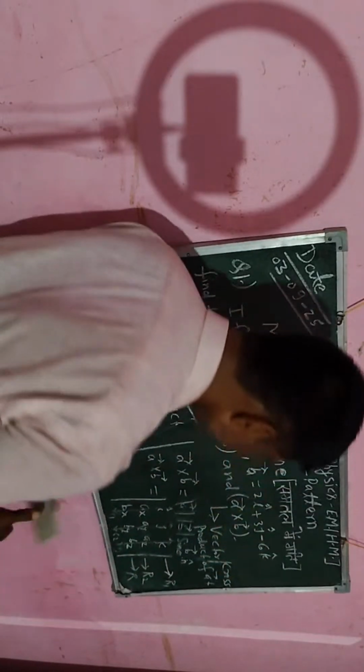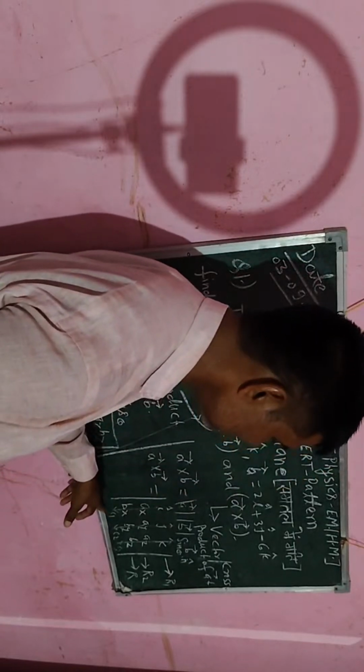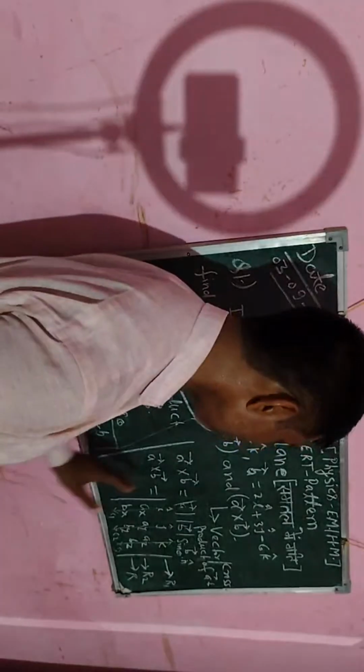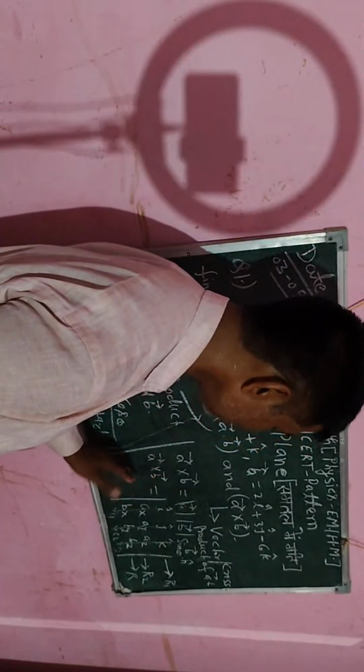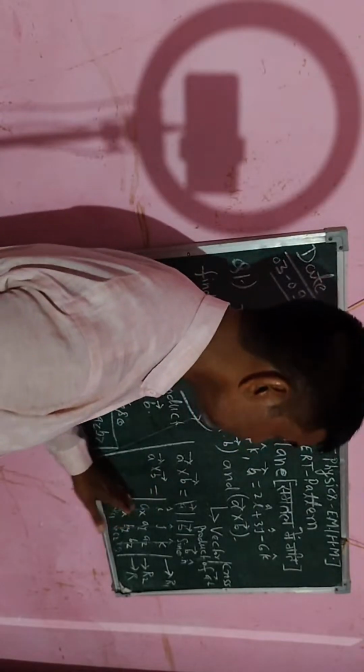So I will draw a line which is vertical from top to bottom. I will say that is the column, from left to right I will say that is the row. So you have to know clear information about row and column, and then you will solve this determinant easily.